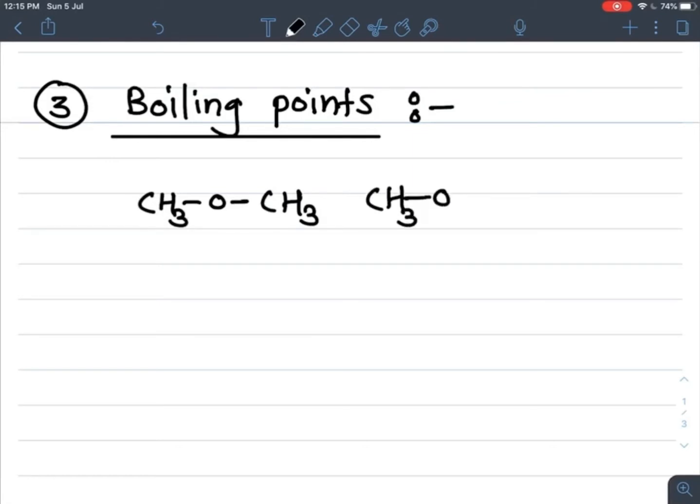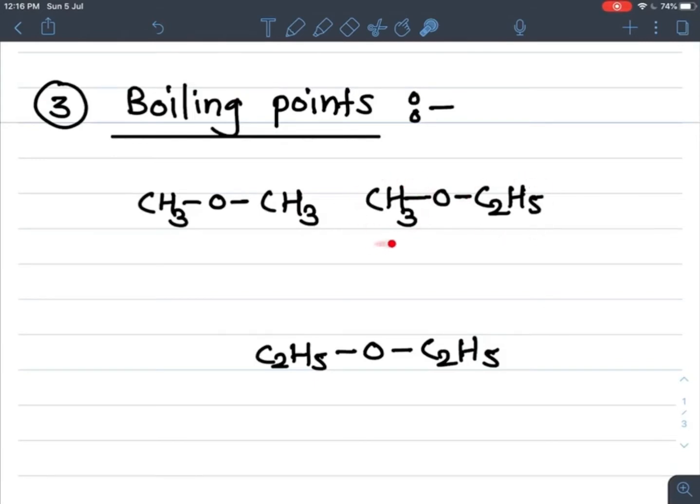Second example, one methyl group as it is, the second methyl group replaced by ethyl, so ethyl methyl ether. And third, one more methyl group is replaced by an ethyl group, so we get a third example, diethyl ether.